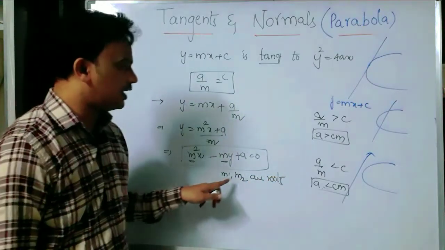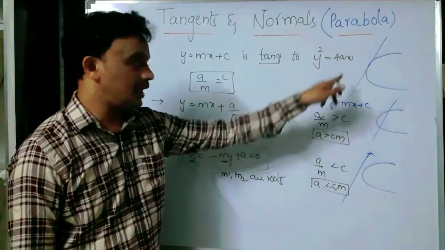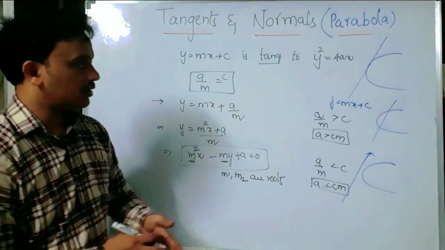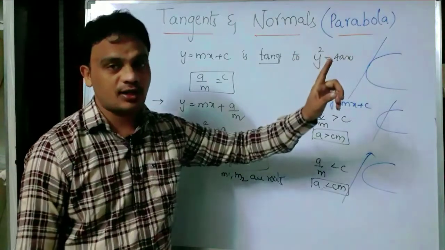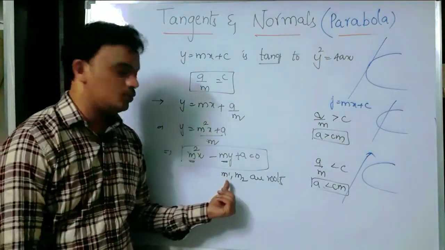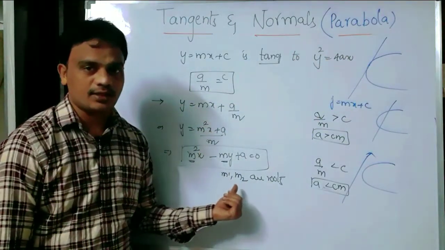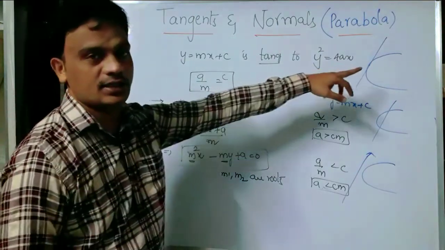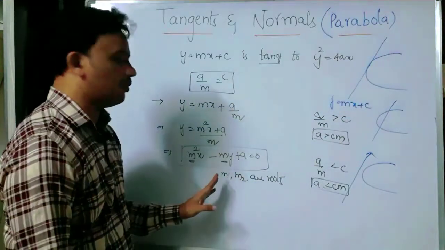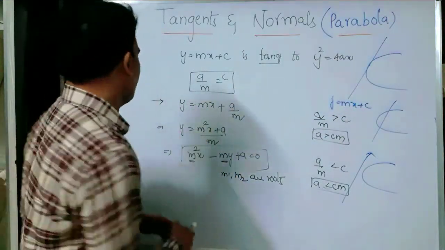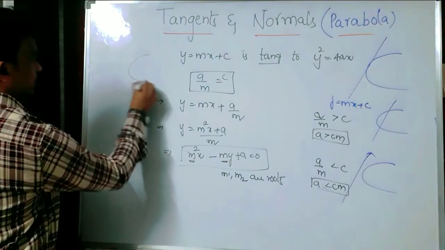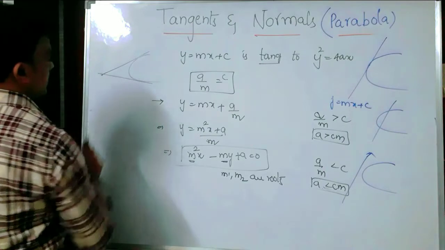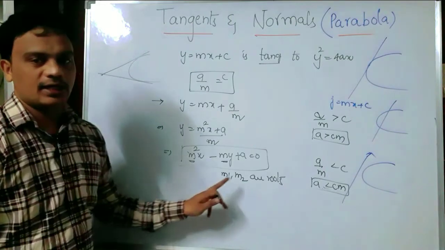At the same time, these m's are actually the slopes of the tangents. So for the given parabola you are going to draw two tangents. Here you got two values for slope, right or not? That means we can say one more thing: you can get two tangents whose slopes are m1 and m2 for the given parabola. So from an exterior point we are going to get two tangents whose slopes are m1 and m2.